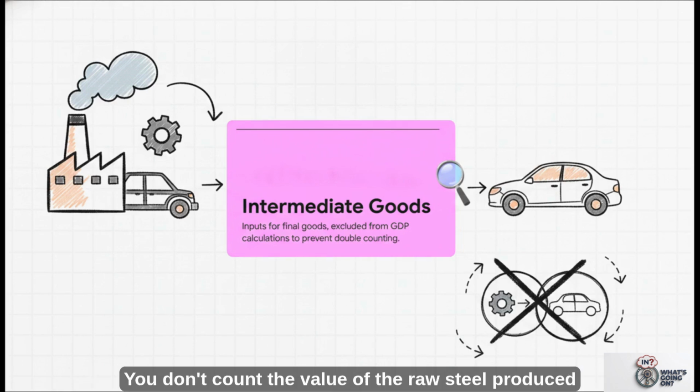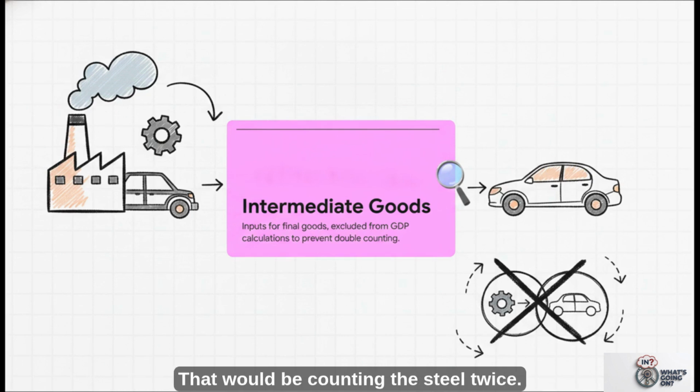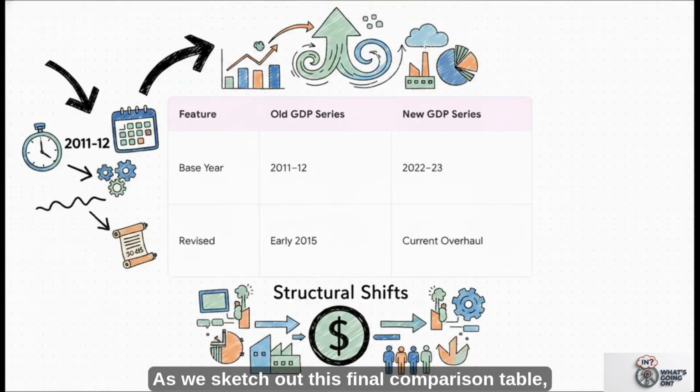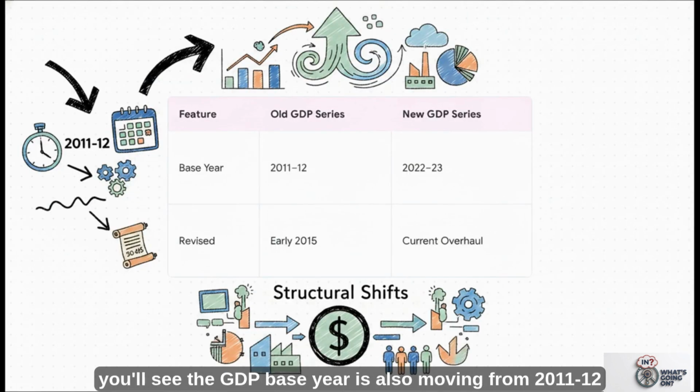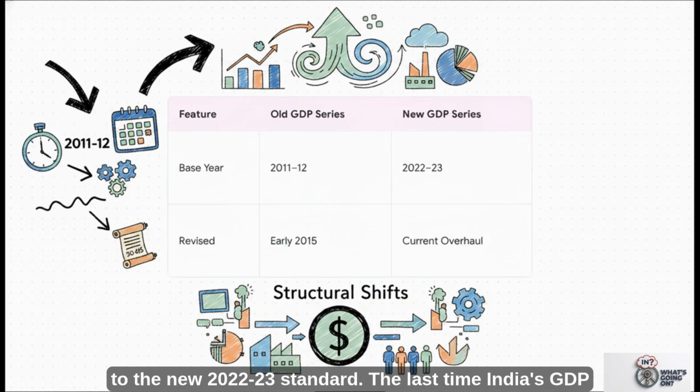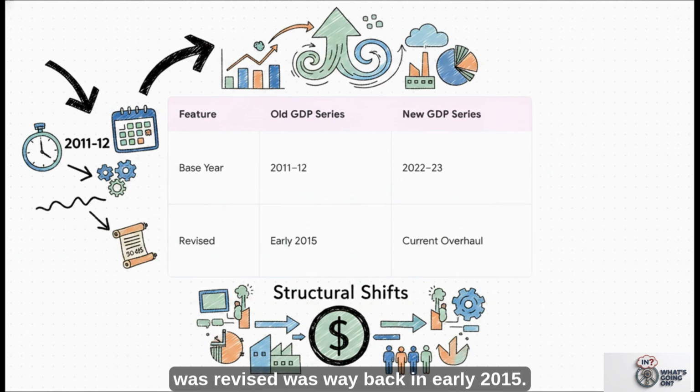Think of it this way. You don't count the value of the raw steel produced at the mill and then turn around and count the full value of the finished car made from that exact same steel. That would be counting the steel twice. You only count the final product. As we sketch out this final comparison table, you'll see the GDP base year is also moving from 2011-12 to the new 2022-23 standard. The last time India's GDP series was revised was way back in early 2015.